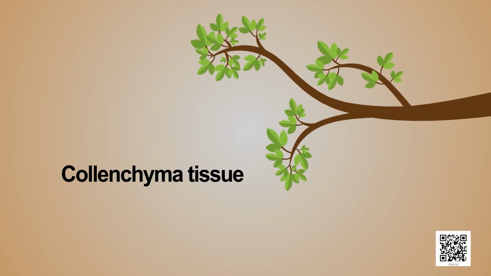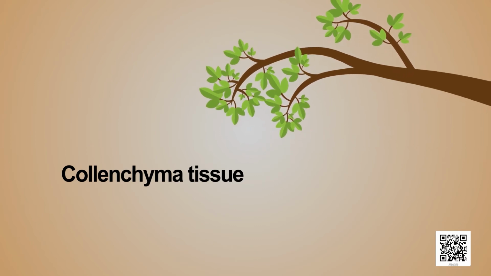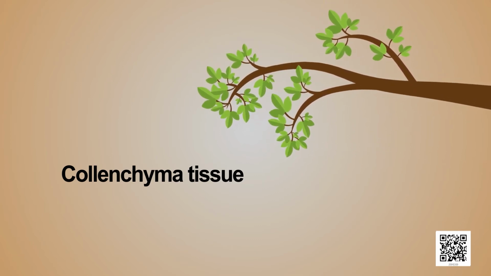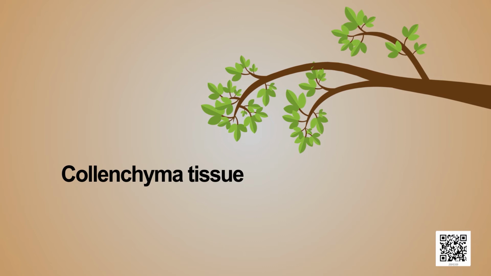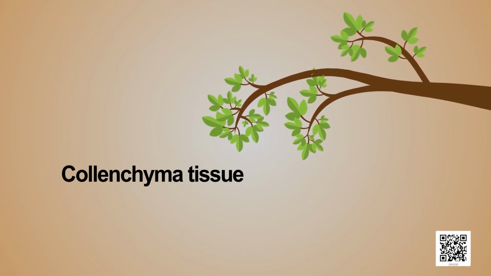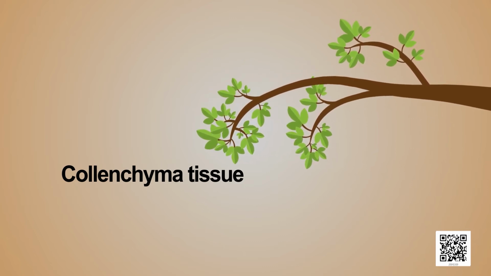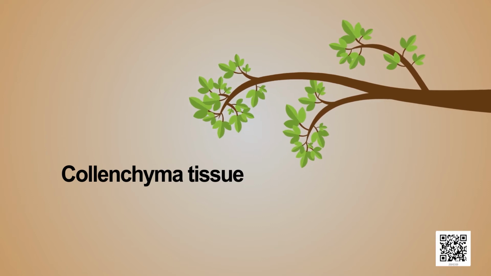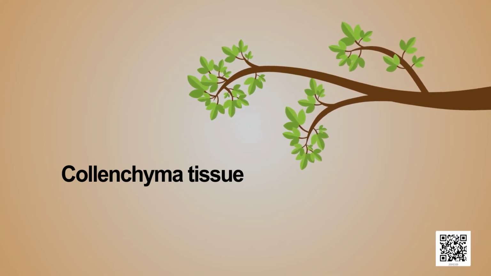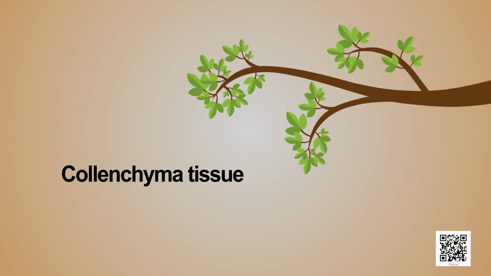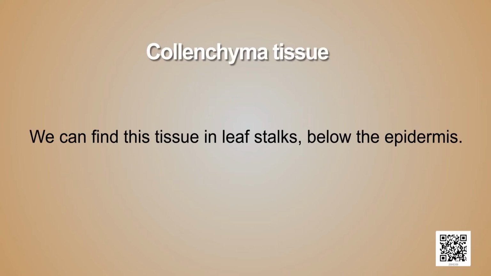Collenchyma tissue. Flexibility in plants is due to collenchyma. It allows easy bending in various parts of a plant like leaf, stem without breaking. It also provides mechanical strength to plants. We can find this tissue in leaf stalks below the epidermis.